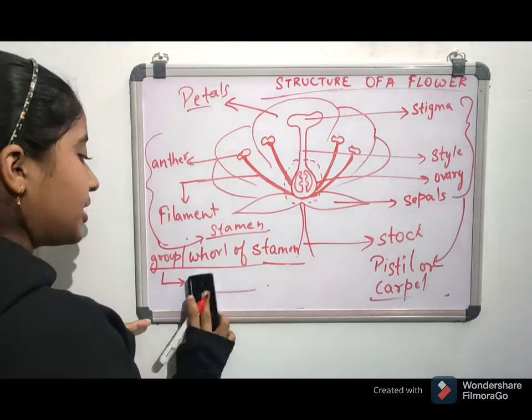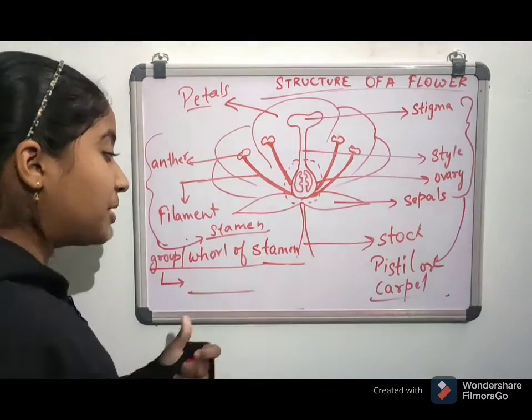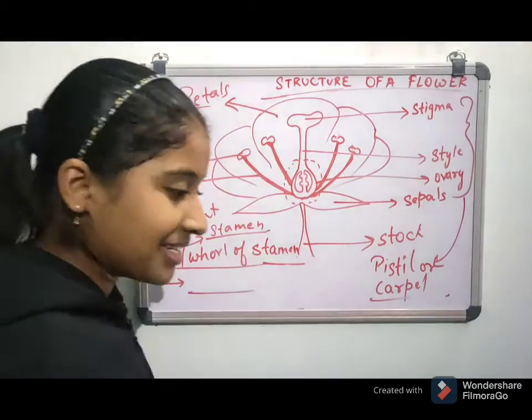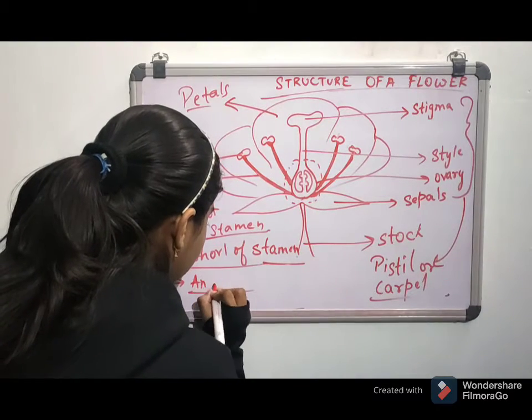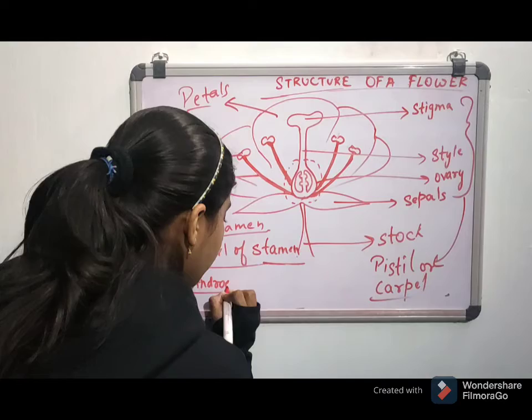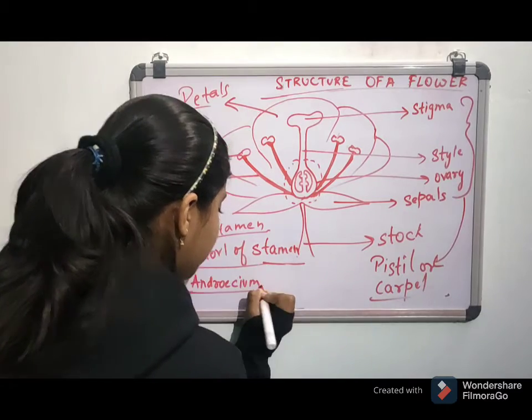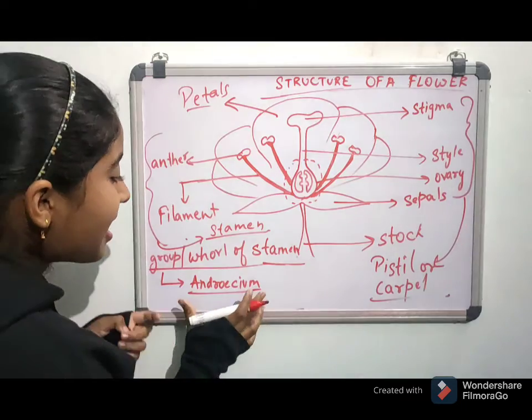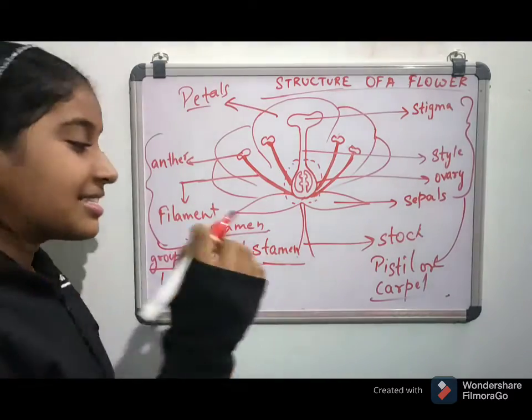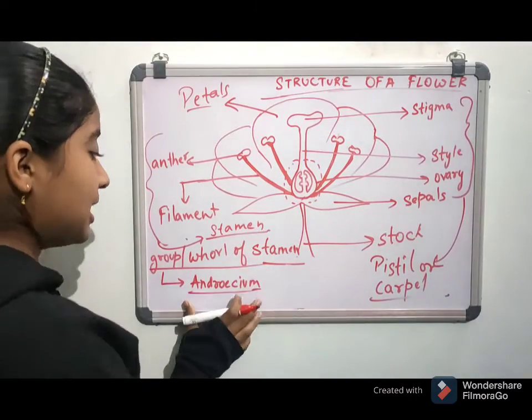What is the name given to the whorl of stamen? It's androecium. Isn't it a more complex one? It's known as androecium. The whorl of stamen is known as androecium.